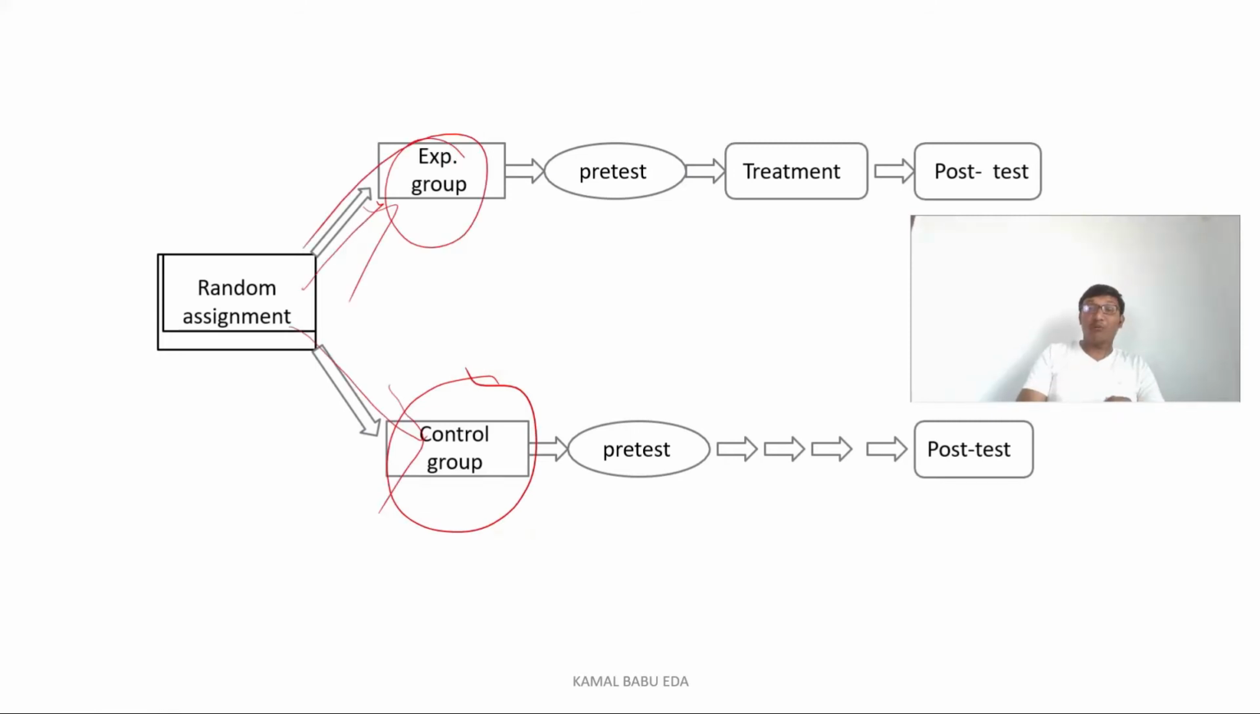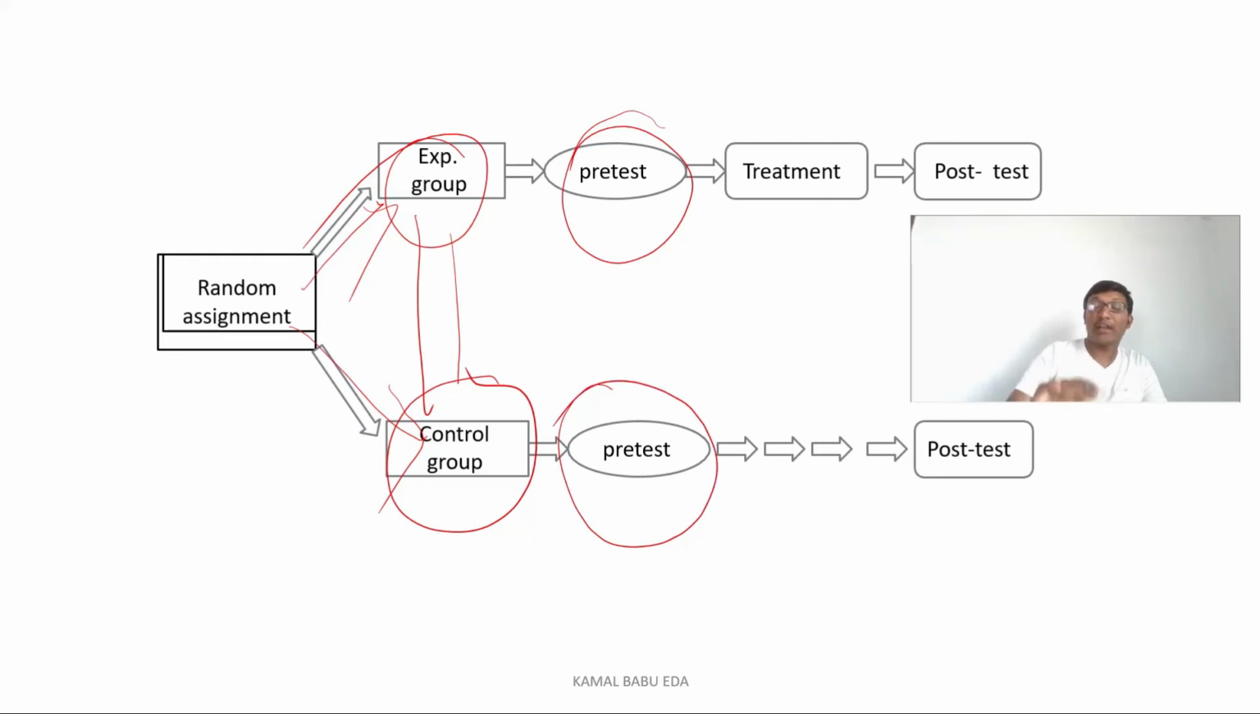In the experimental group we have done random assignment, and for the control group also we have done random assignment, and the number of samples in the experimental group and control group are always the same. We are conducting the pre-test for both the control group and the experimental group, and we are giving the treatment only to the experimental group and not giving any kind of treatment to the control group, and we are conducting the test for both groups, and we know what the desired effect is.